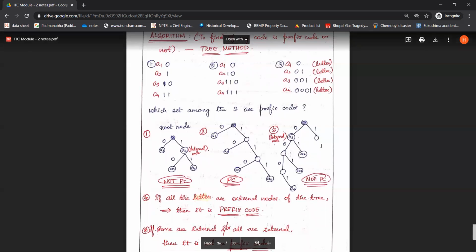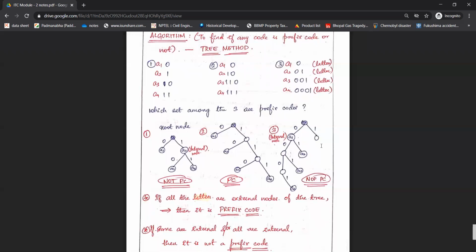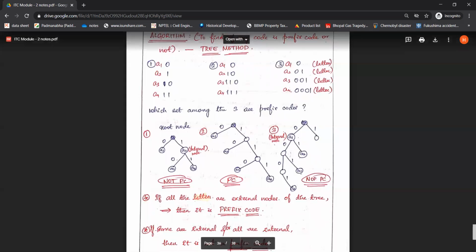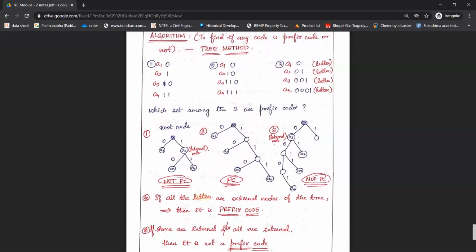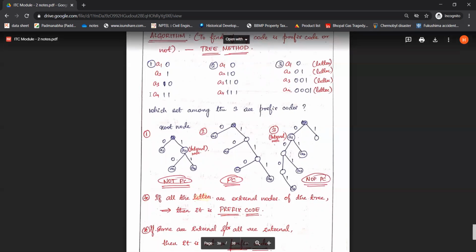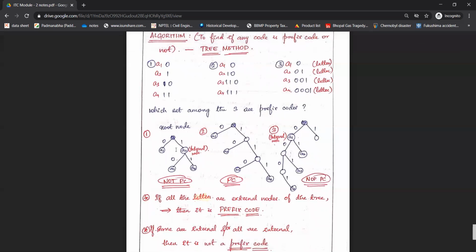So after drawing all three diagrams for the given three sets of code words, from these tree diagrams we'll identify whether each is a prefix code or not. If any given symbol, alphabet or letter is an internal node in the tree, then that particular code is not a prefix code.